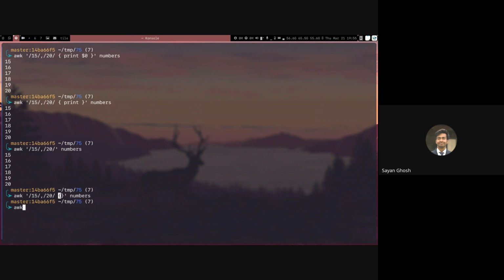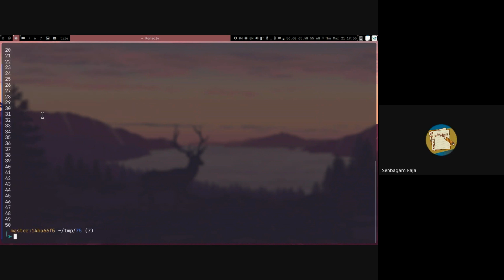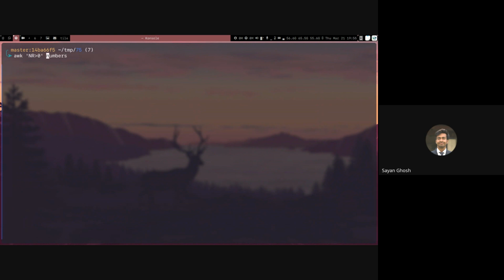A simpler example would be something like NR is greater than 0. You can think this is a way of emulating the cat command. This will always be true, NR is always greater than 0, and I don't even have to write the curly bracket print. This will just simply print it. So this is the same as cat numbers. You can go one step further. Instead of even depending on NR, you can do something like 1 equals 1. This statement itself will always be true, so for all lines, it will simply print the lines. You can think this is an esoteric way of emulating the cat command.